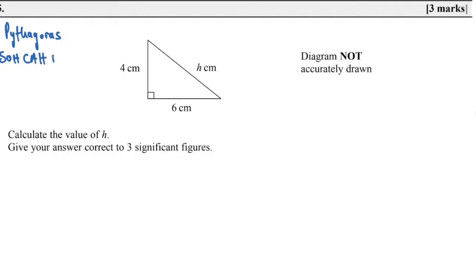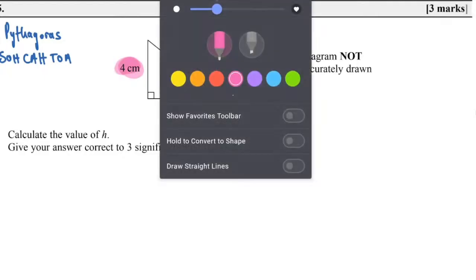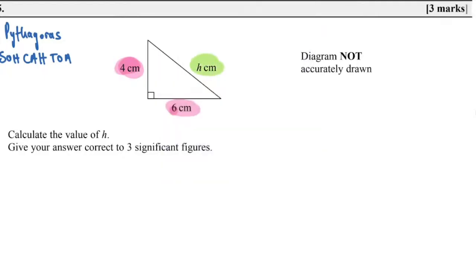But to know which method you should use: Pythagoras is used when there are 2 sides that are shown. So we know that we have to use Pythagoras, because they want the third side. To find the hypotenuse, you know that it's opposite the right angle. So this is the hypotenuse, and we know that H is the hypotenuse. Well done. You see, you're doing well now.